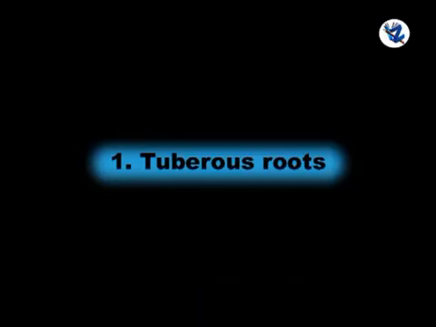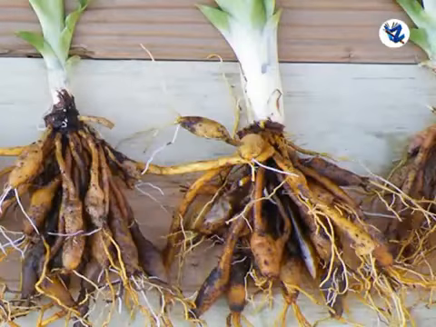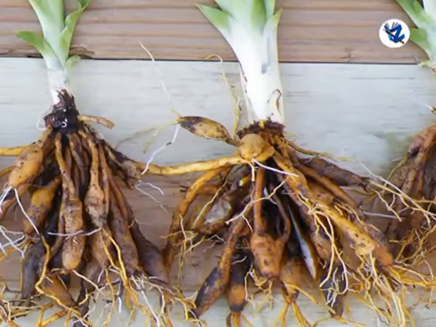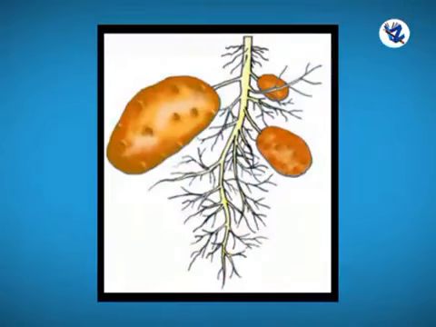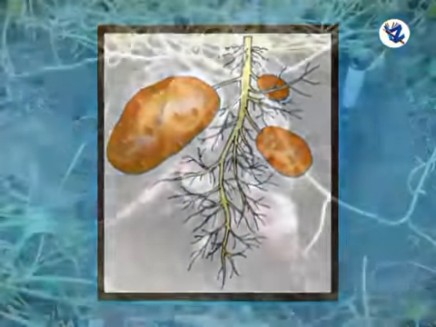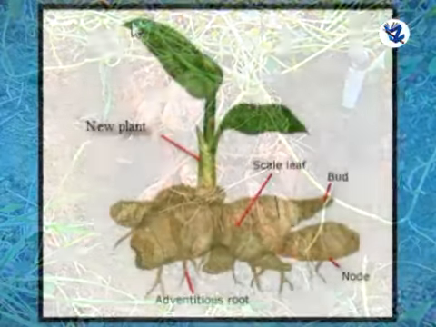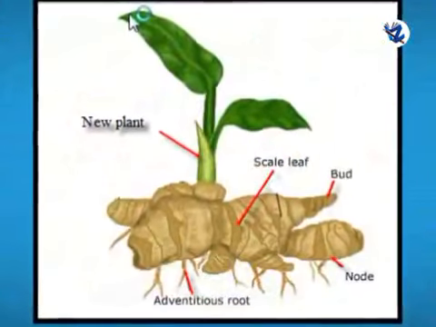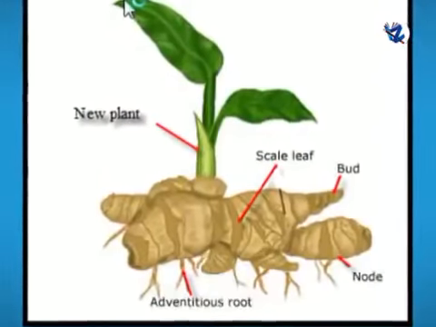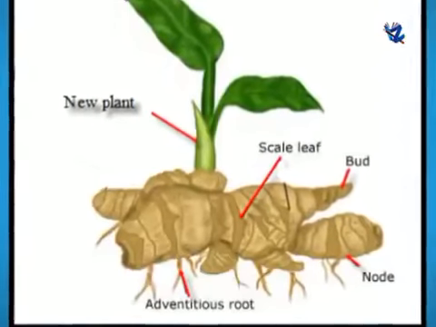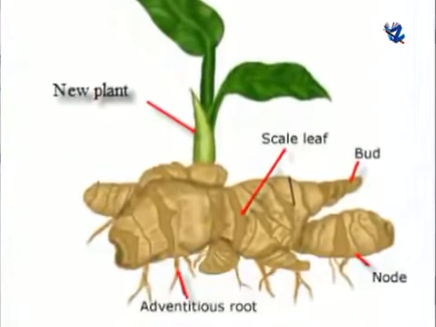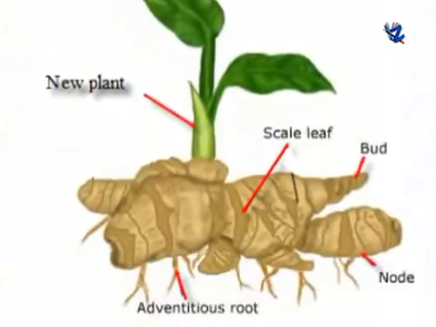First, root tuber. It is a modification of root for vegetative reproduction. The roots develop from the nodes of stem. They become tuberous and fleshy for storage of food. These also develop adventitious buds on their surface which sprout under favorable condition to produce leafy shoot and adventitious roots.